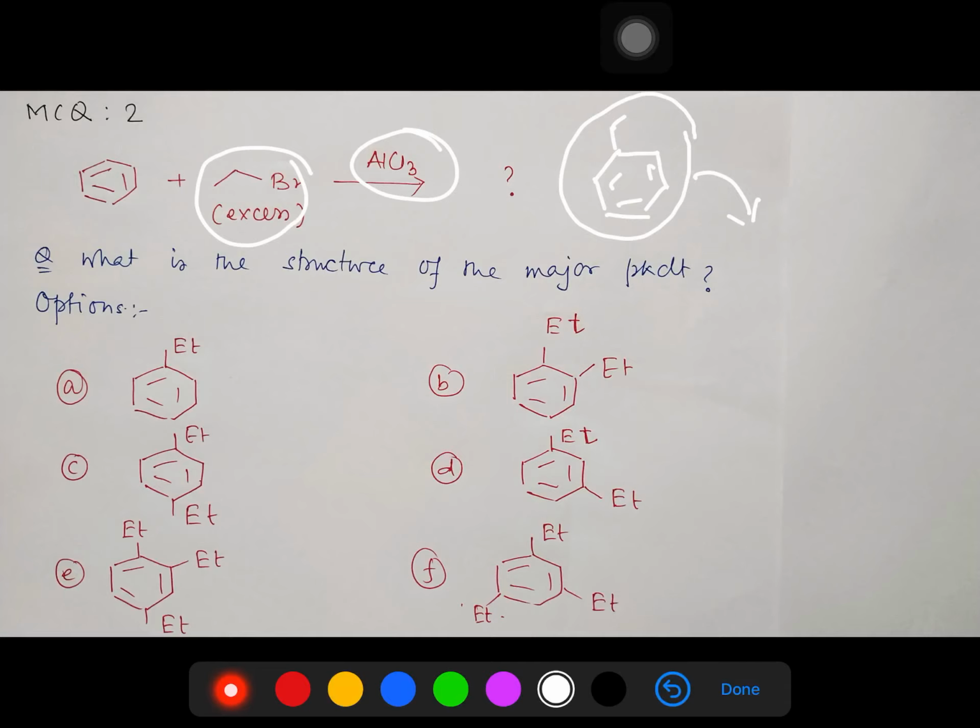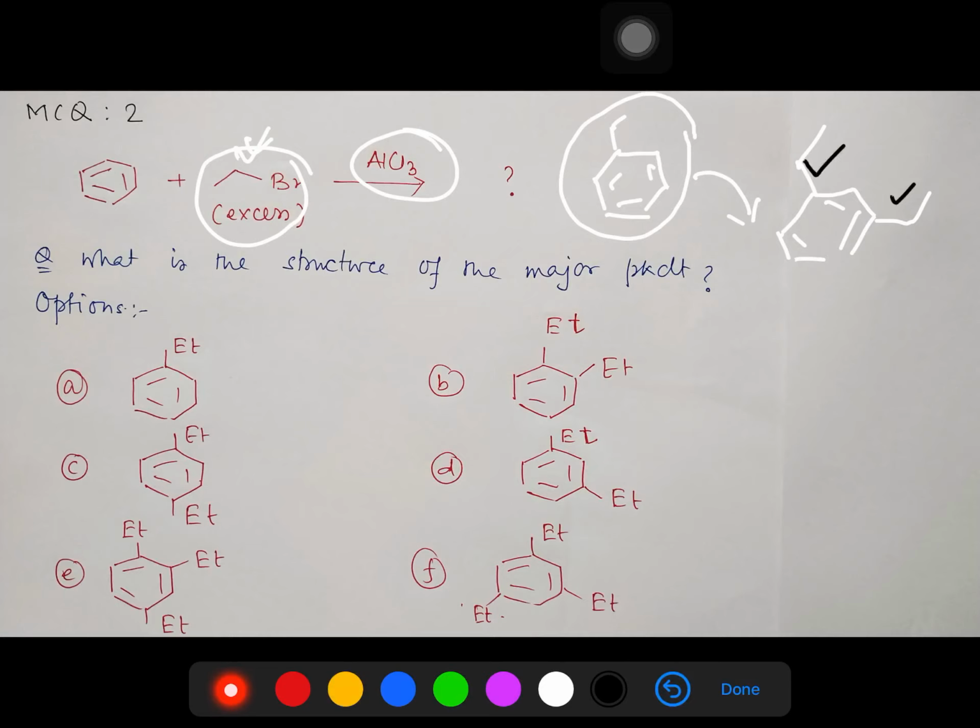Okay, so in this case it will undergo initially ortho and para substitution, as I discussed in the previous example, but later on what will it be converted into? It will convert into meta, but the reaction still does not stop. Then with respect to this one and this one, two substitutions, there is another position vacant, this.